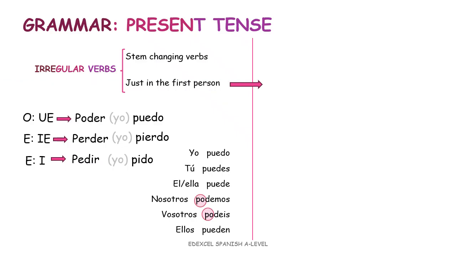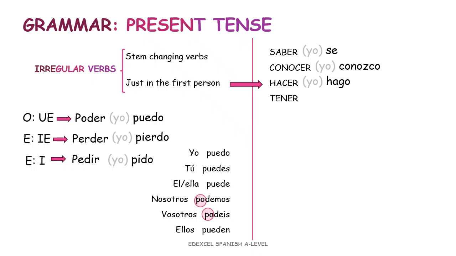Also, we have the type of irregular verbs only in the first person. Let's see some examples with the verbs saber, conocer, hacer, tener. So, I know, yo sé, or I know people, yo conozco, I do, it would be yo hago, and I have, yo tengo.